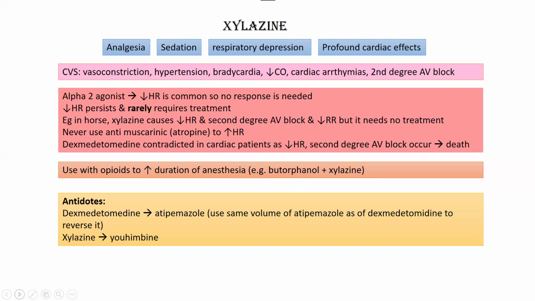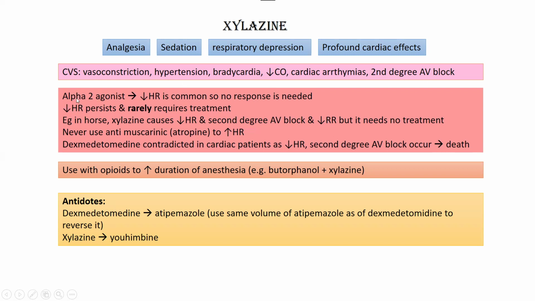They have analgesia, that is loss of pain perception. They have sedation, or sedative effects. Then they cause respiratory depression and have profound cardiac effects. Their significant cardiac effects include vasoconstriction, hypertension, bradycardia, decreased cardiac output, cardiac arrhythmias, and second degree AV block. So, whenever you inject these alpha 2 agonists in an animal, you're going to see all of these cardiac effects.